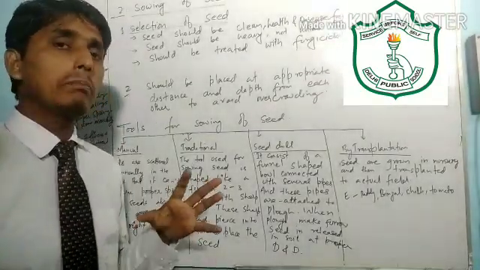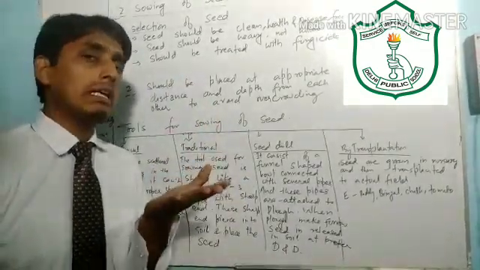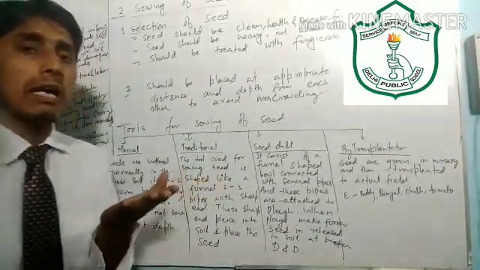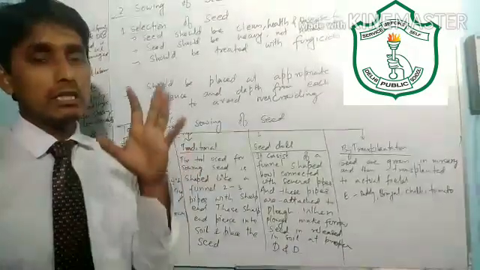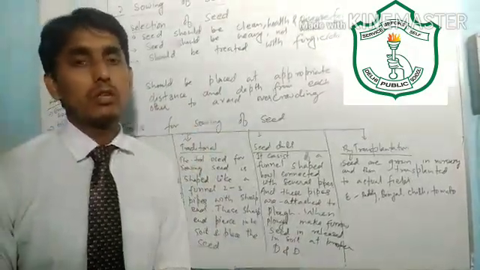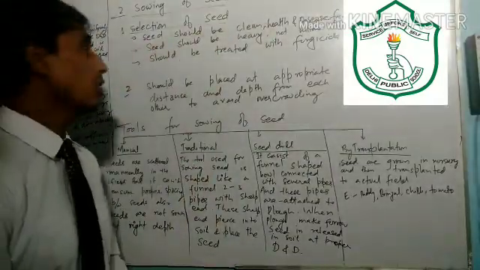So we first of all place the seed in water. The seeds which are floating on the water are hollow and are not appropriate for sowing. And the seeds which sink in the water are appropriate for sowing. So we select the seeds which are heavy and not hollow.